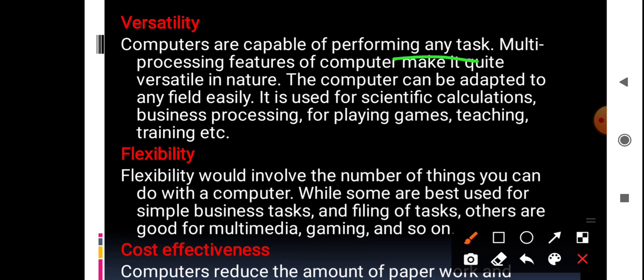Next is flexibility. Flexibility involves the number of things you can do with computers. Some are best used for simple tasks and filing of tasks, while others can be used for multimedia, gaming, and so on. Some computers can be used for some tasks and others for other tasks. This is the meaning of flexibility here.